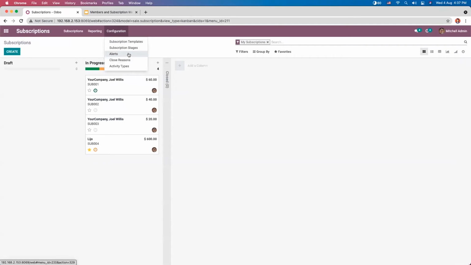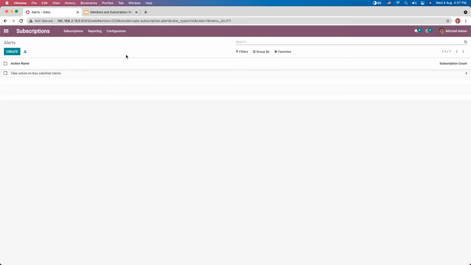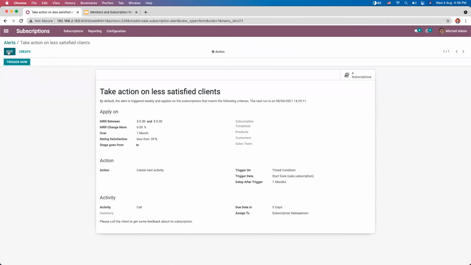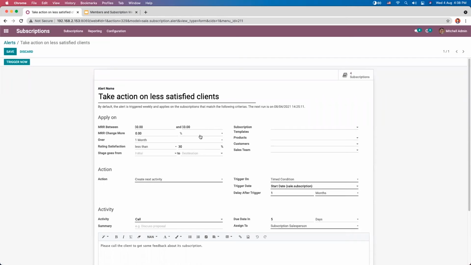Now in Odoo, we have a new option, that is a cool feature, that is to send alert. So we can send subscription offers and alerts to the customer. So that is, it is used to alert subscriber about subscription period end and payment due. So we already have an alert, that is take action on less satisfied clients. So after providing the alert name, we can set some conditions. That is, we can add some criteria so that alert will be triggered and applied on the subscriptions that match the criteria.